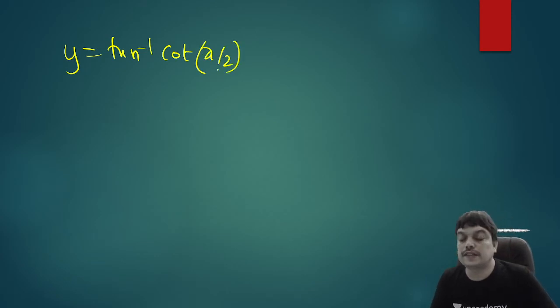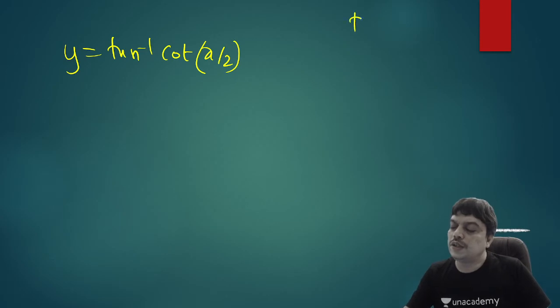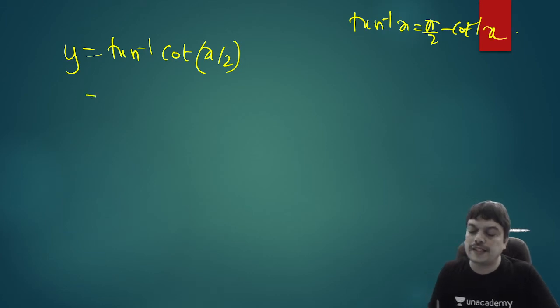So we can convert the value which is inside, or we can also convert the value which is outside. We know that tan inverse x can be written as, so we have a property that tan inverse x is equal to pi by 2 minus cot inverse x. So if you are applying this property, you can write this as pi by 2 minus cot inverse of cot x by 2.